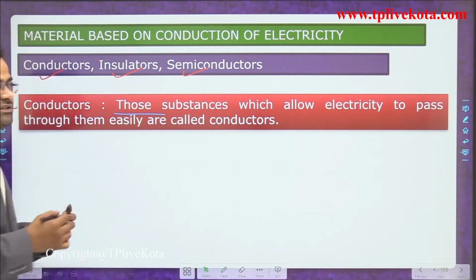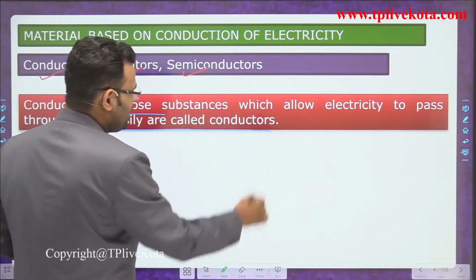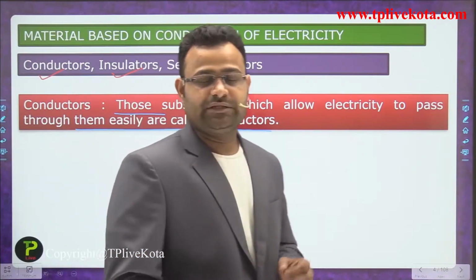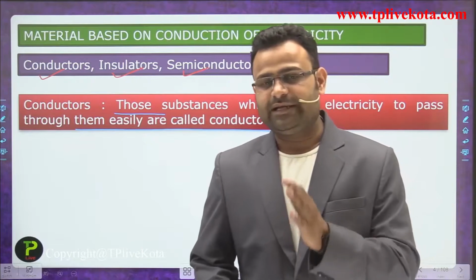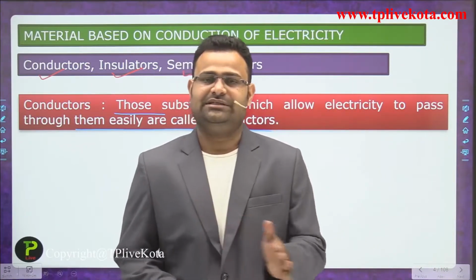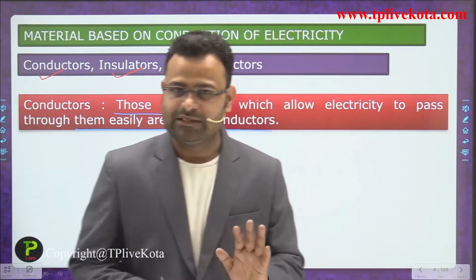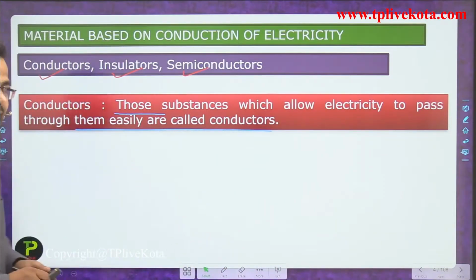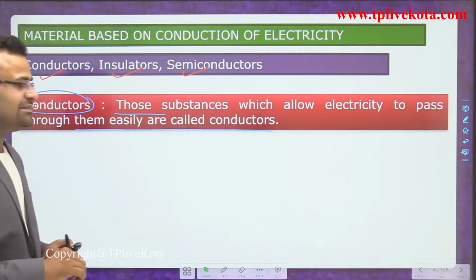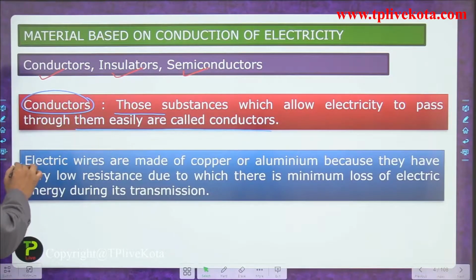Those substances which allow electricity to pass through them easily are called conductors. Just like aluminium and copper, guys. If you use that material, electricity will pass easily without any difficulties. So we call that material a conductor, meaning conduction is very easy in that material.